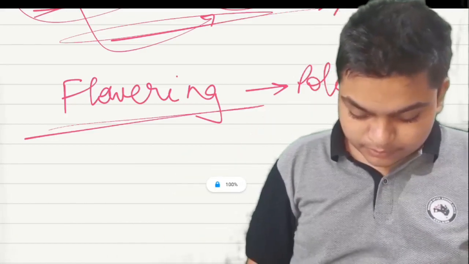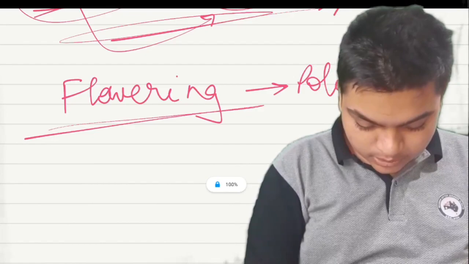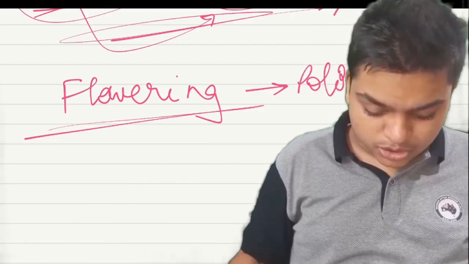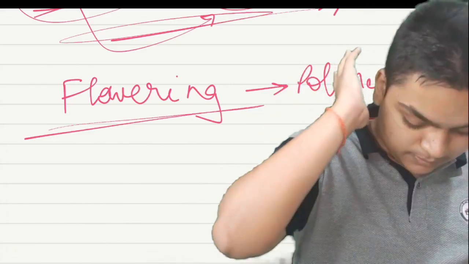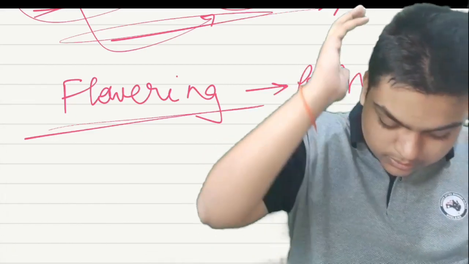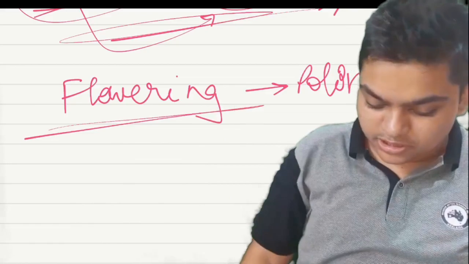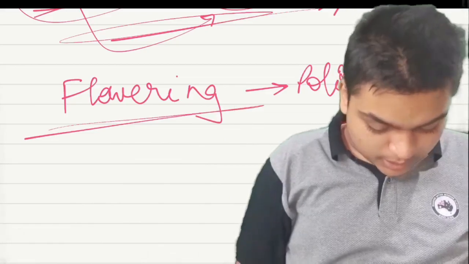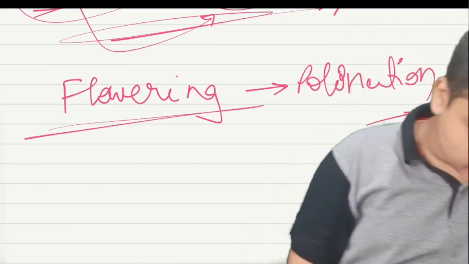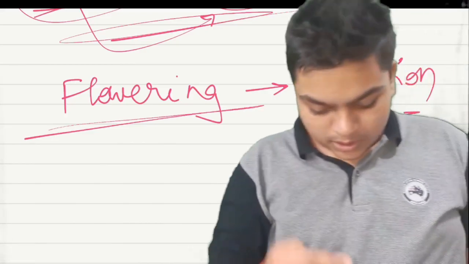Okay. Now, the most crucial event during sexual reproduction is fertilization. Now underline this sentence on page number 14.